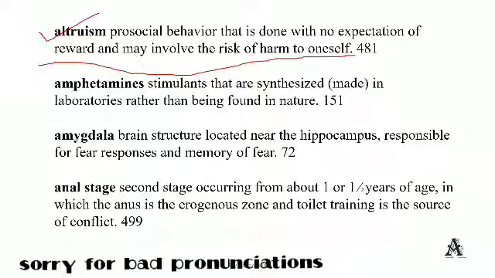Anal stage. There are five stages which Freud discussed: oral, anal, phallic, latency, genital. So the anal stage is the second stage, occurring from about 1.5 years of age, in which the anus is the erogenous zone and toilet training is the source of conflict. It is written here. I am coming next.